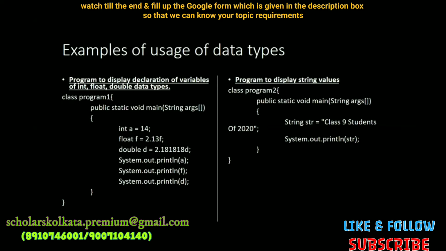variables. The next program you are seeing is a program to display string values. So we have declared a string where we have written class 9 students of 2020, and we are printing out system.out.println str. So if you run this program in BlueJ, then you will see the answer as class 9 students of 2020.